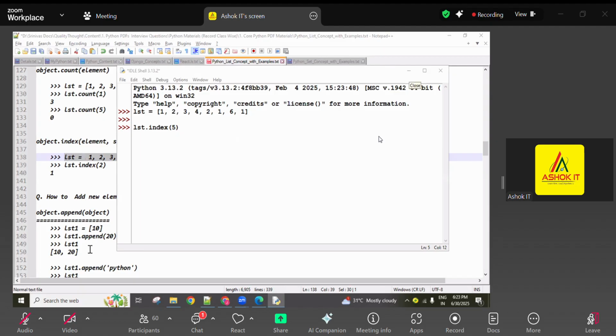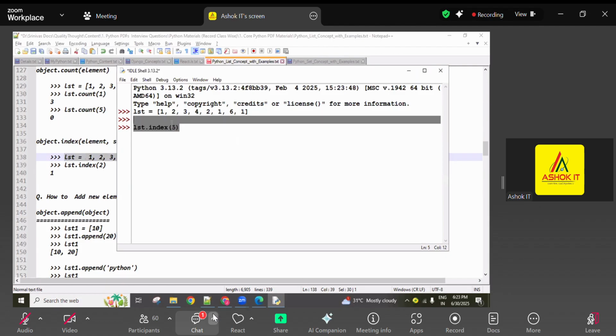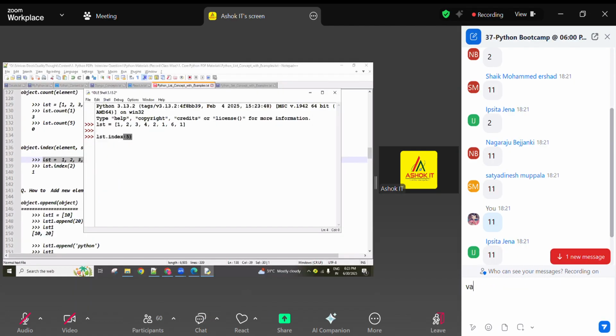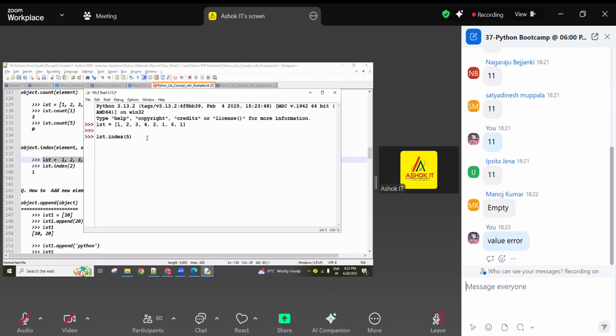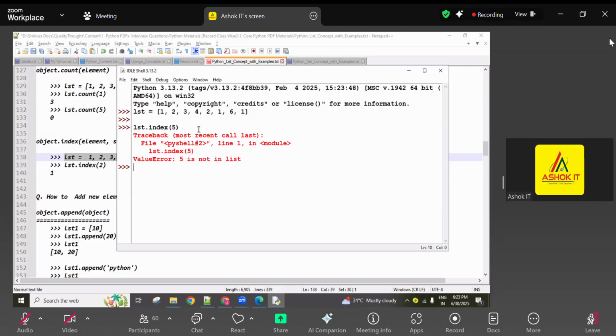Name error. Why name error? Is this any user defined name? If it is a user defined name and that name is not there, name error is returned. Blindly remember. So 5 is the value, but whether the value is there or not is being checked. Value is not there, that's why value error returns. 5 is not in a list. If it is a tuple, value error, 5 is not in a tuple. If it is a string, value error, given substring not available in the main string, like that it returns.